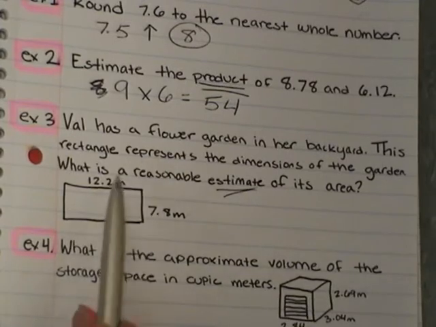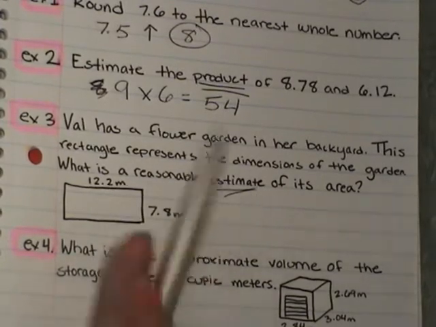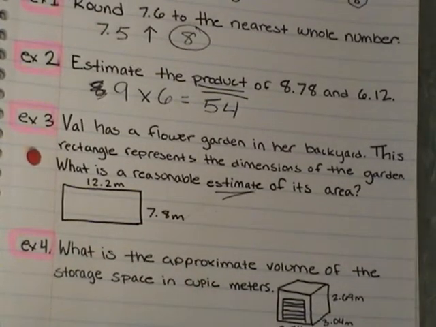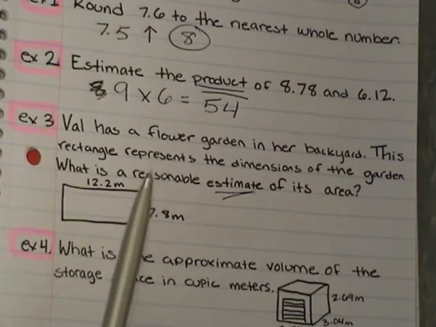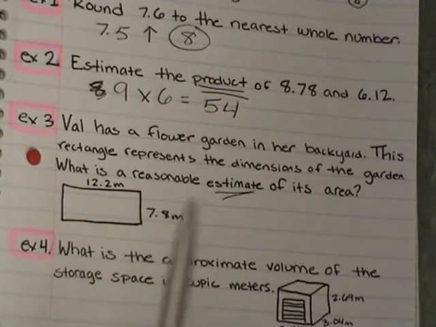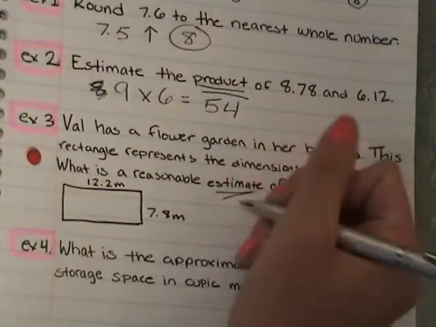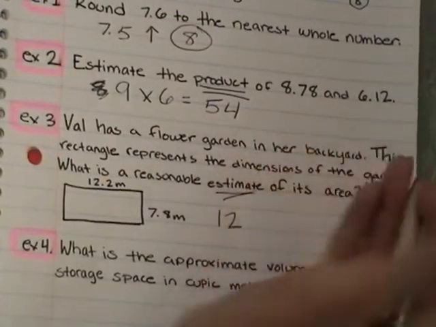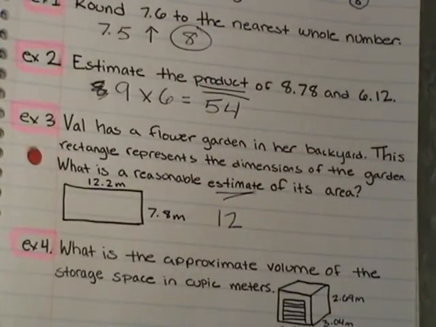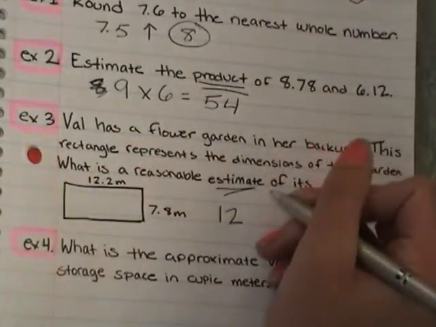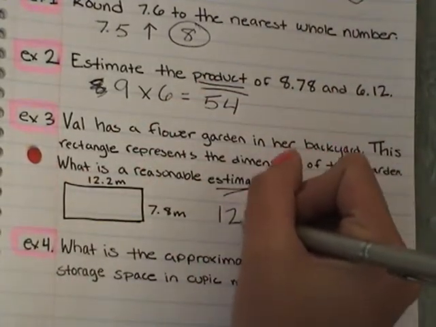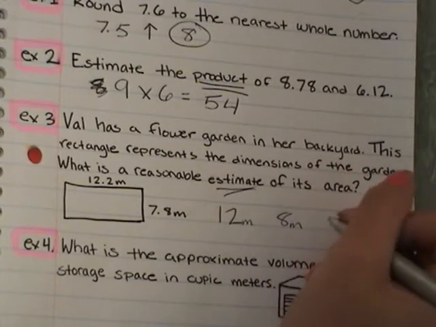So I look and I have 12 2/10. Well, my halfway mark is 5/10. Is 2/10 less? Yes. So I'm going to round that back down to 12. Then 7 and 8/10. Well, my halfway mark is 5. Is 8 larger than 5? Yes. So I'm going to round that up to 8. So 12 meters, 8 meters.